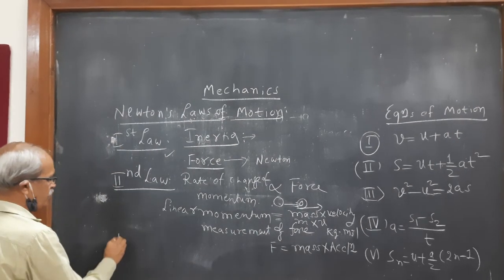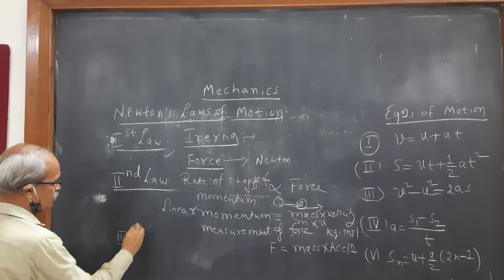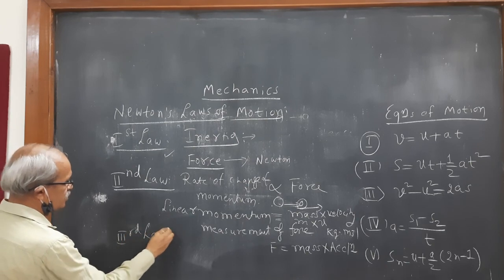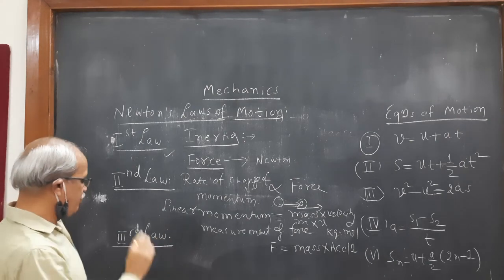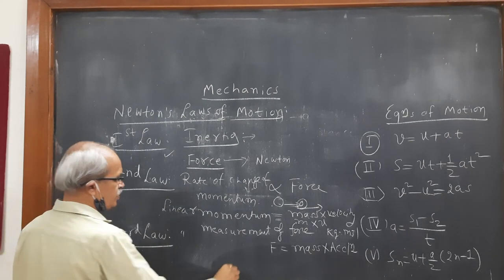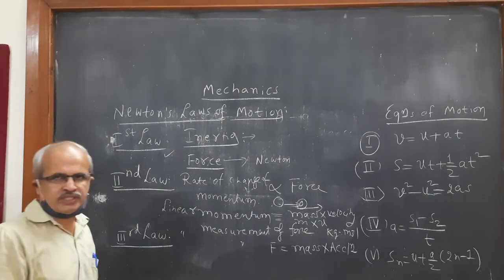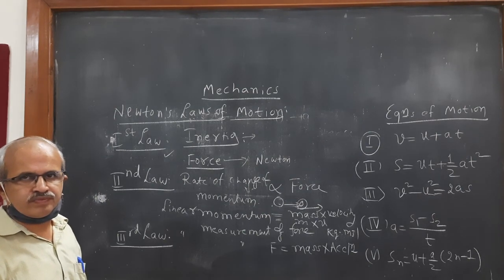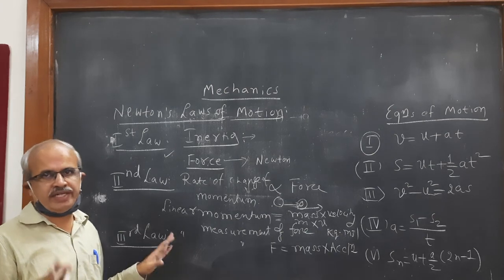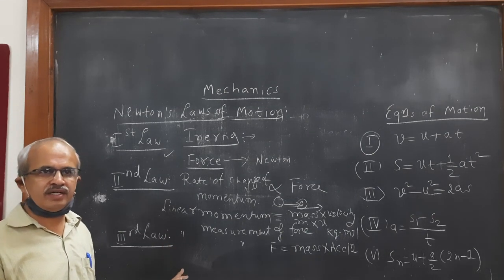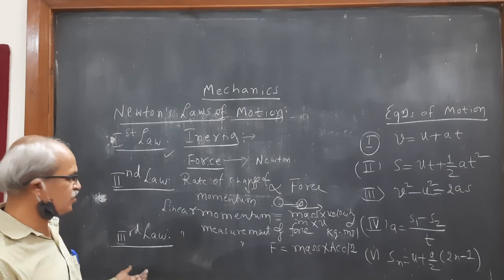Then the third law of motion. First of all, the statement: for every action there is an equal and opposite reaction. So that is the statement of the third law, and an expression for this third law of motion is not required.